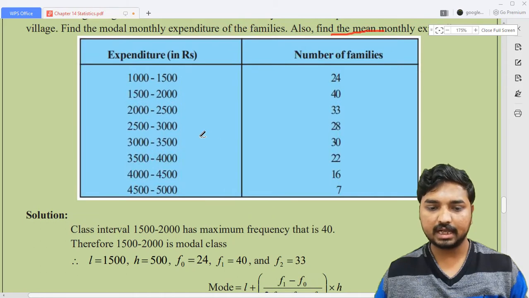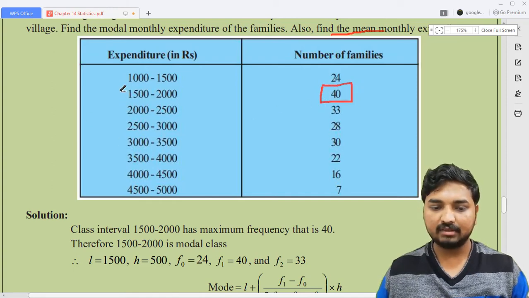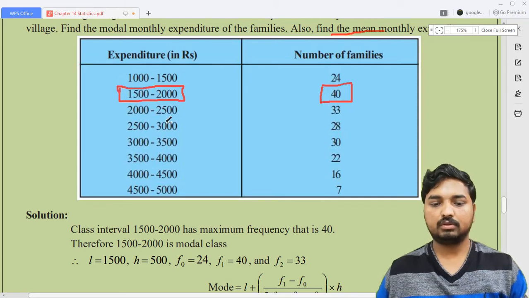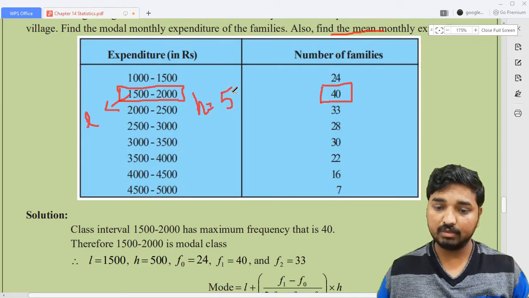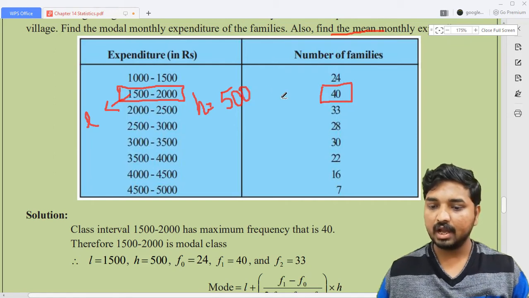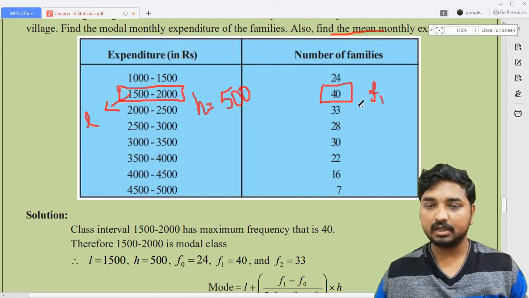So first you need to identify the class interval with highest frequency. Okay, so now it is given like this. 40 is the highest frequency. What is the class interval corresponding to this one? It is actually 1500 to 2000. Okay, so now, this will become the value of L, the lower limit, and H you can identify from here. It is equal to how much? 2000 minus 1500 means it will become how much? 500. Okay, and this is actually F1. Okay, F1.